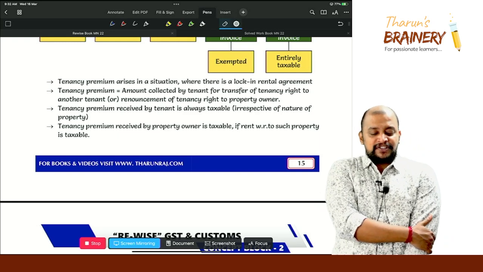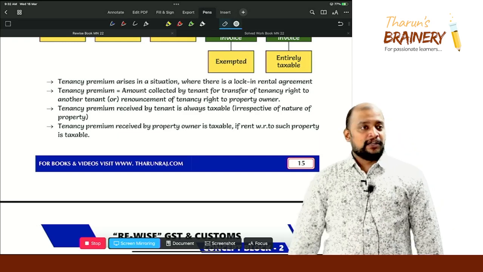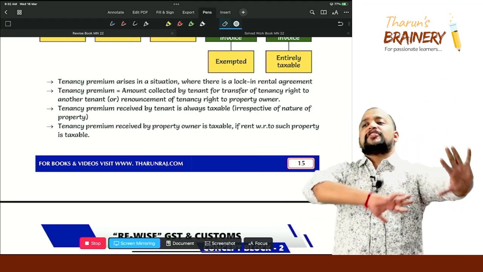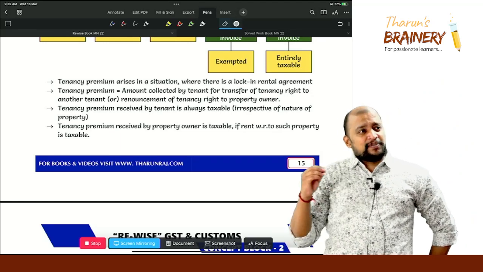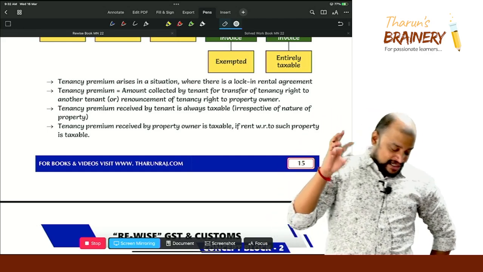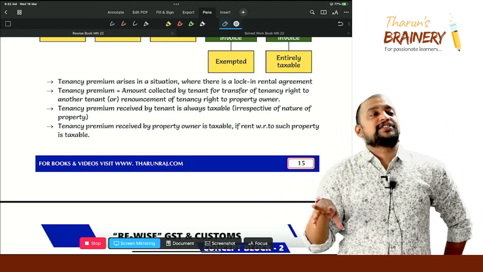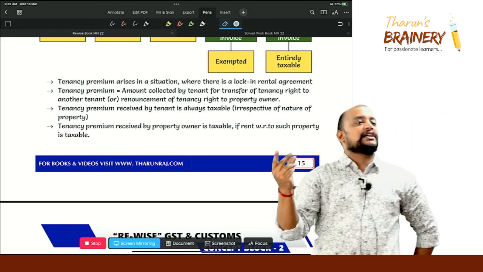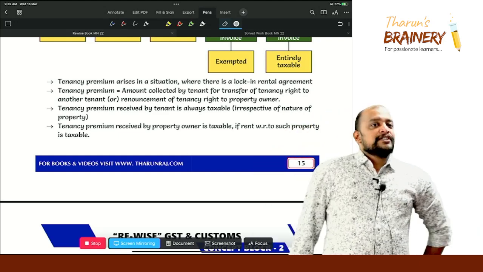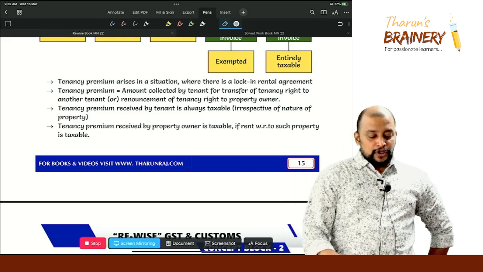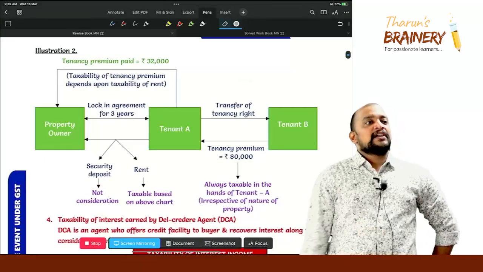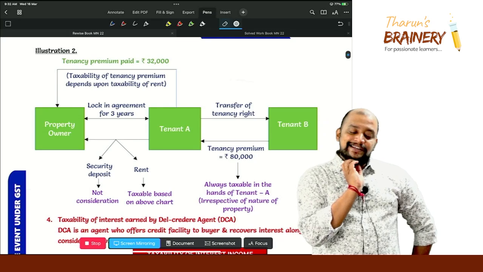Tenancy premium received by the tenant is always taxable irrespective of the nature of the property. So let it be a residential property, let it be a commercial property, let it be residential property for residential purpose, commercial property for residential purpose, whatever it may be, definitely it will always be taxable. Okay. So look into the next page. Illustration 2, you can see.